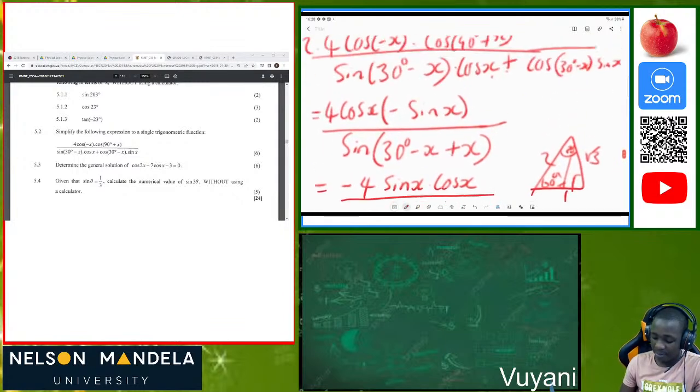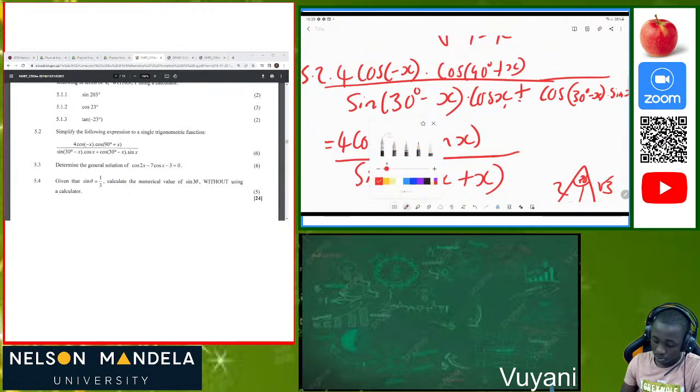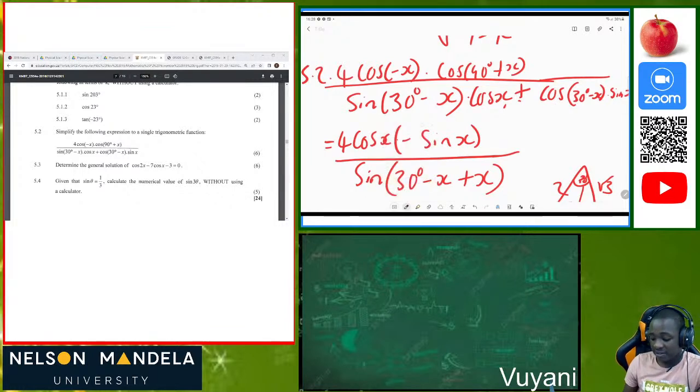Let me repeat what happened here. Initially we were given 4 cos negative x times cos of 90 degrees plus x divided by sine cos sine.